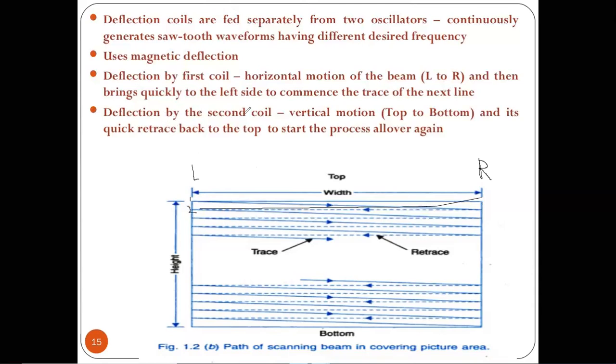And the deflection by the second coil is the vertical motion, from the top side towards the bottom side, and there is a quick retrace back to the top at the start. Always remember that after ending at this point, it directly goes to the upper part. That is what we call the back retrace.